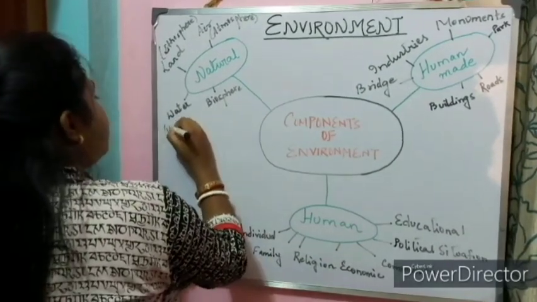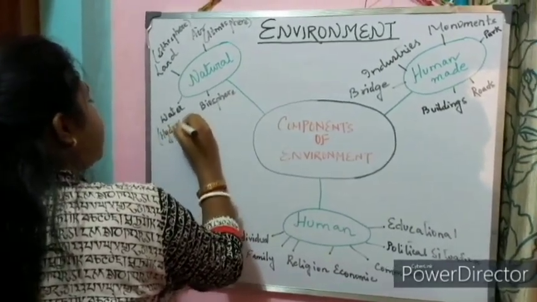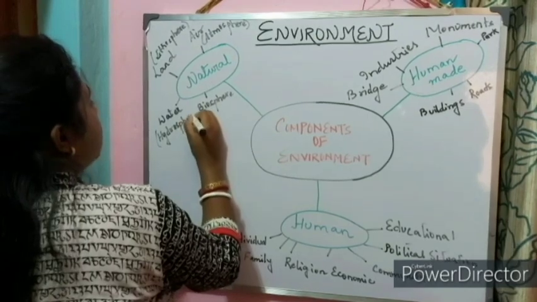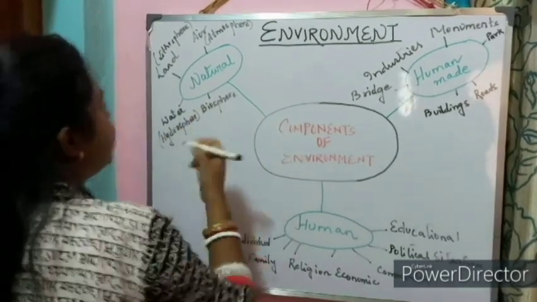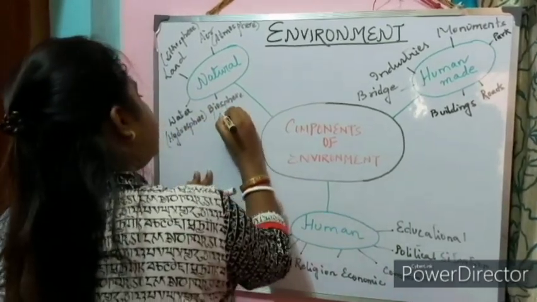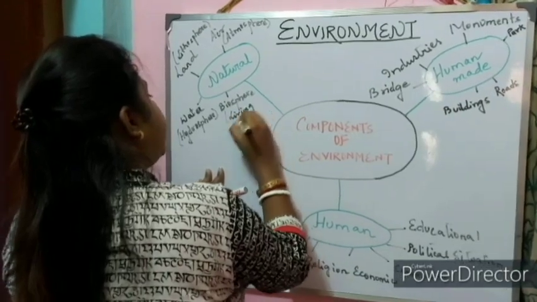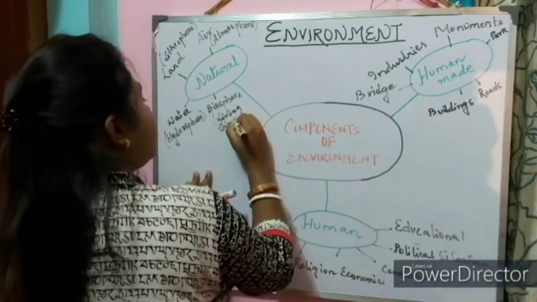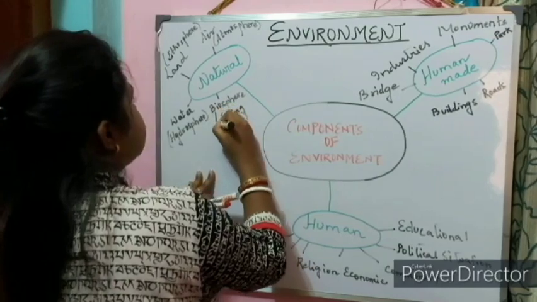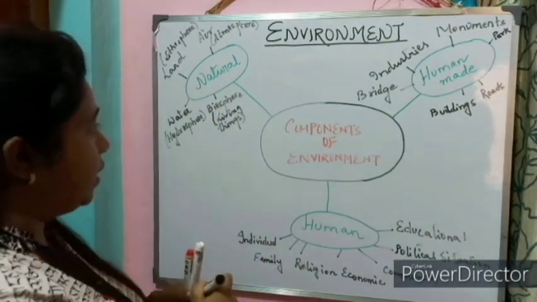Water, hydrosphere. It contains all the water bodies. Biosphere, it comprises the living things. This is our natural component.